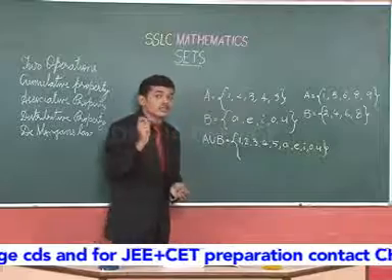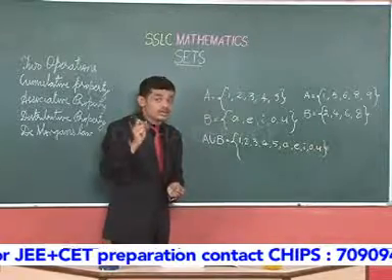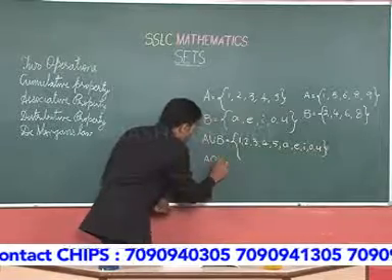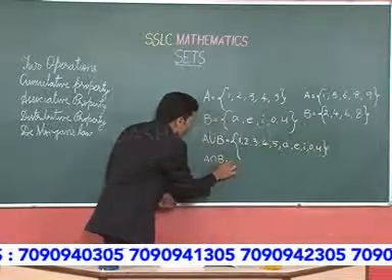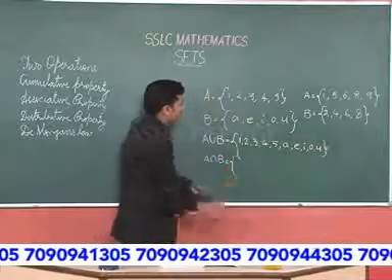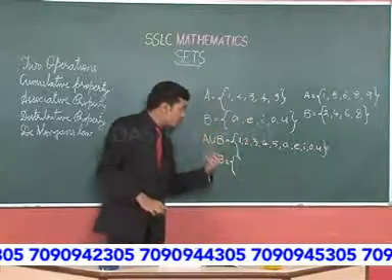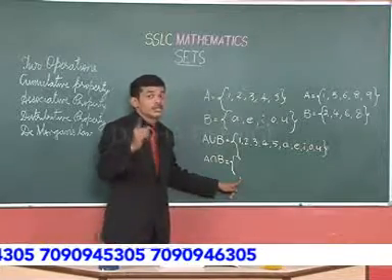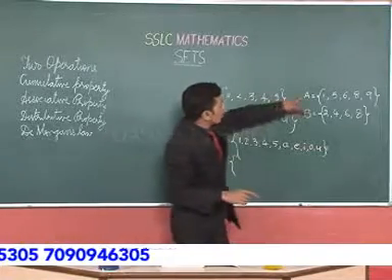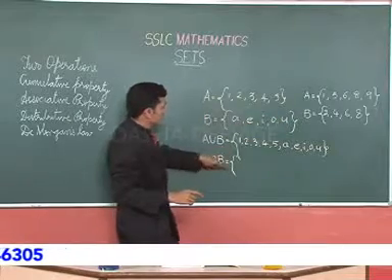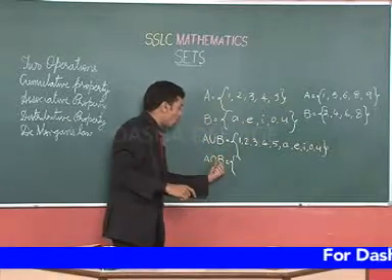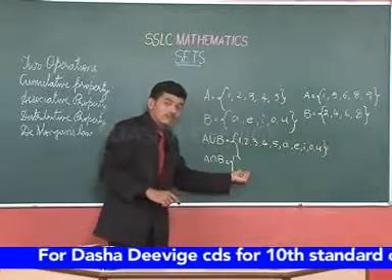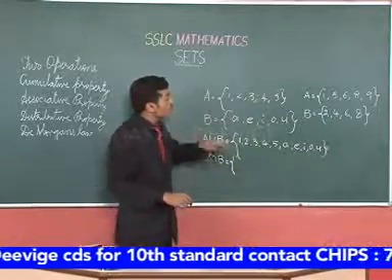When we use this operation, intersection, A intersection B is a set which contains the entities common to both of these sets.